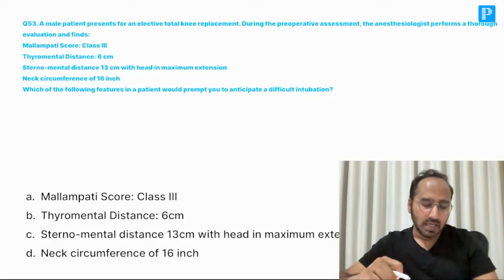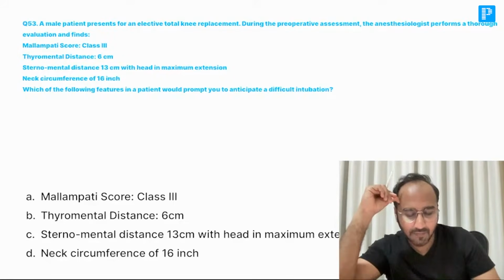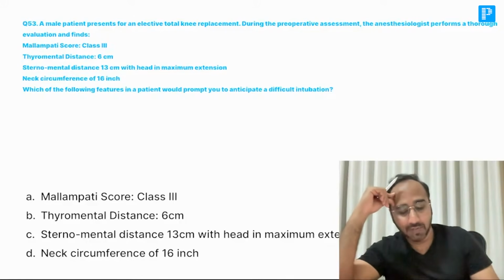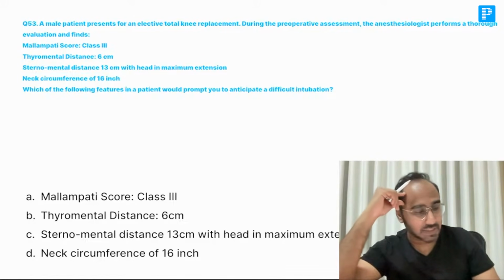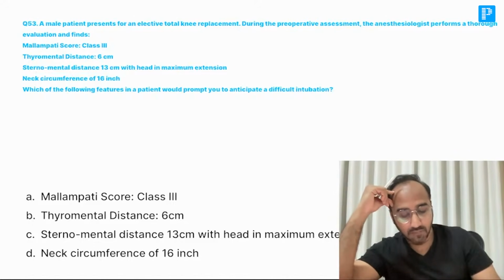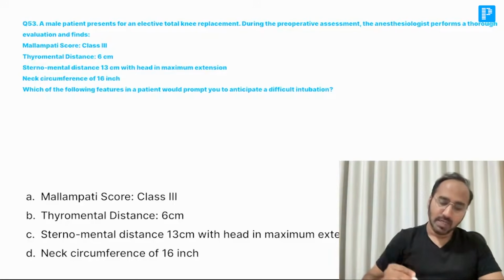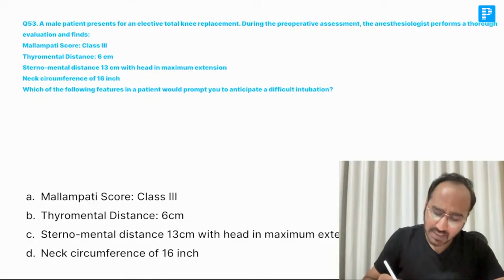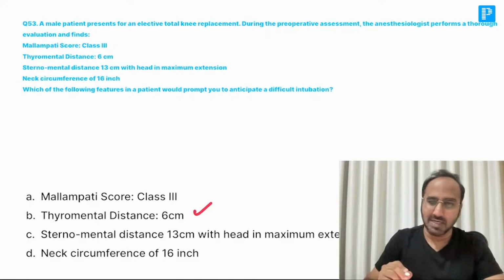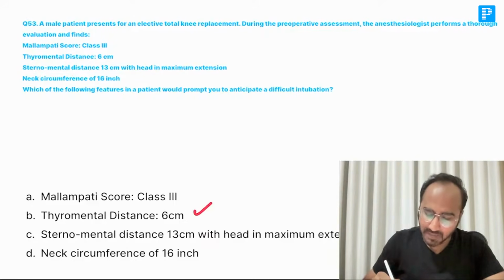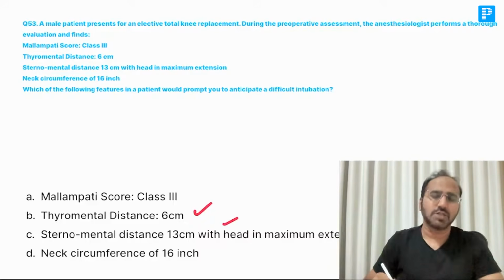A male patient presents for an elective total knee replacement surgery. During the pre-op assessment, the anesthesiologist performs a thorough evaluation and finds Mallampati class 3, thyromental distance of 6, sternomental distance of 13, and neck circumference of 16 inches. Which of the following would prompt you to anticipate a difficult airway? Remember, guys, thyromental distance of 6 does not mean that the patient has a difficult airway. Sternomental distance of 13 centimeters is also not a predictor.